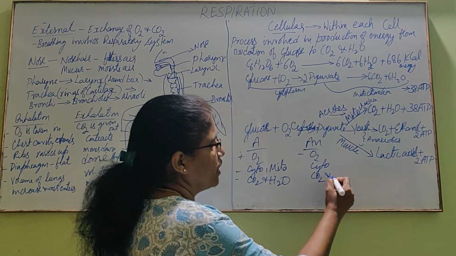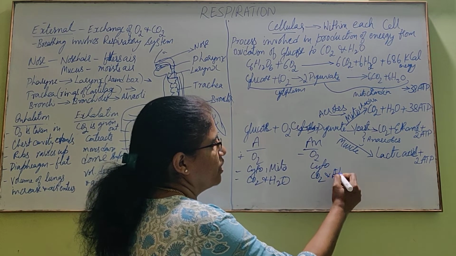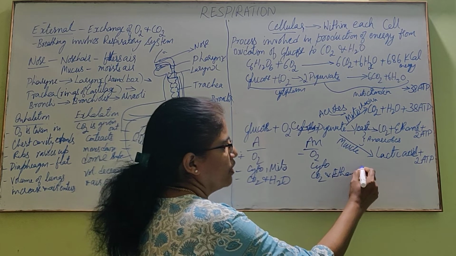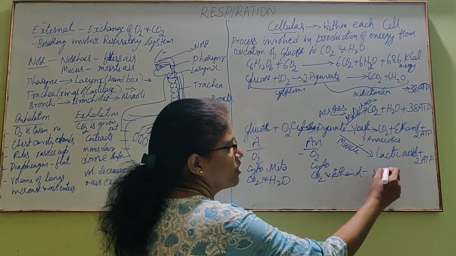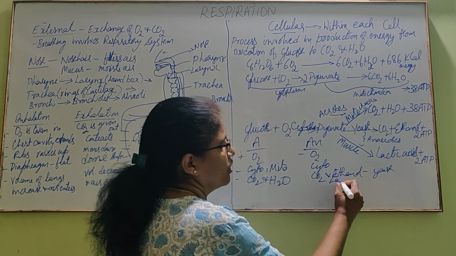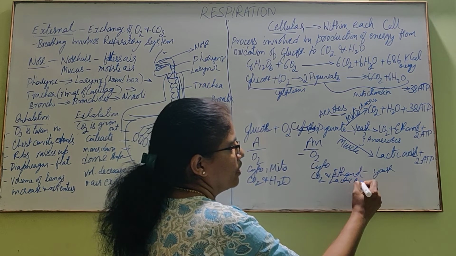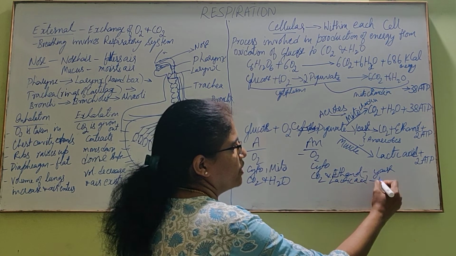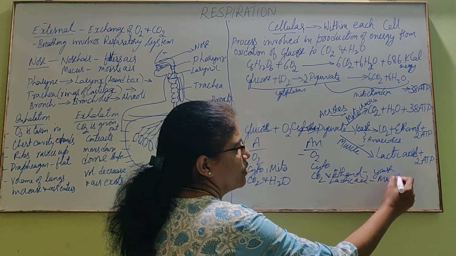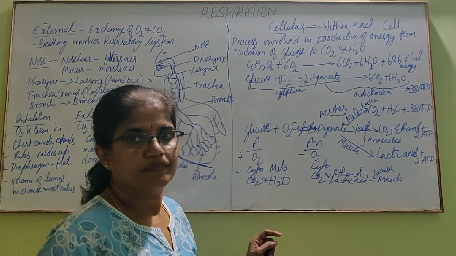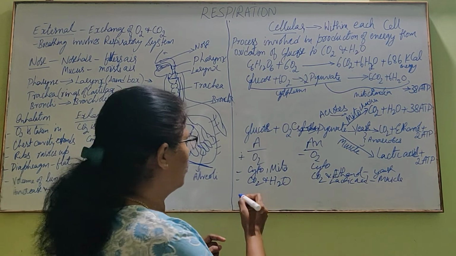Carbon dioxide and ethanol in yeast, lactic acid in muscle. Okay.